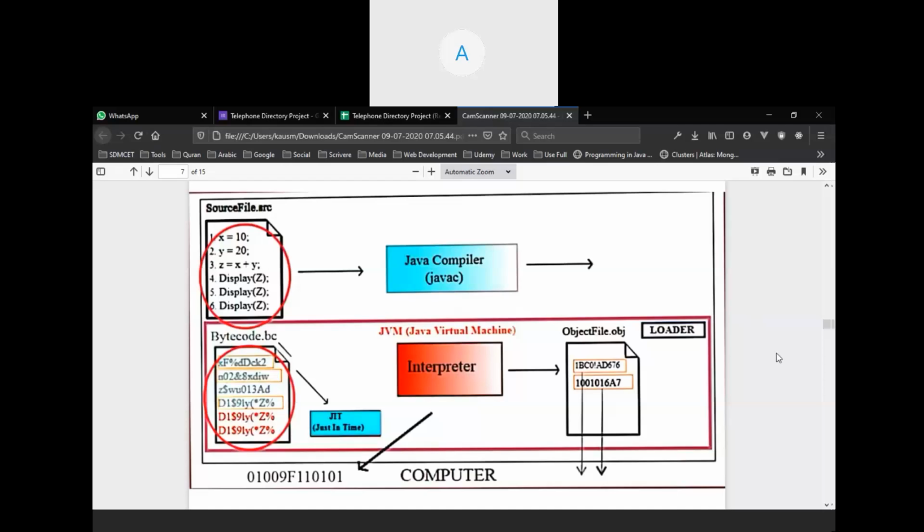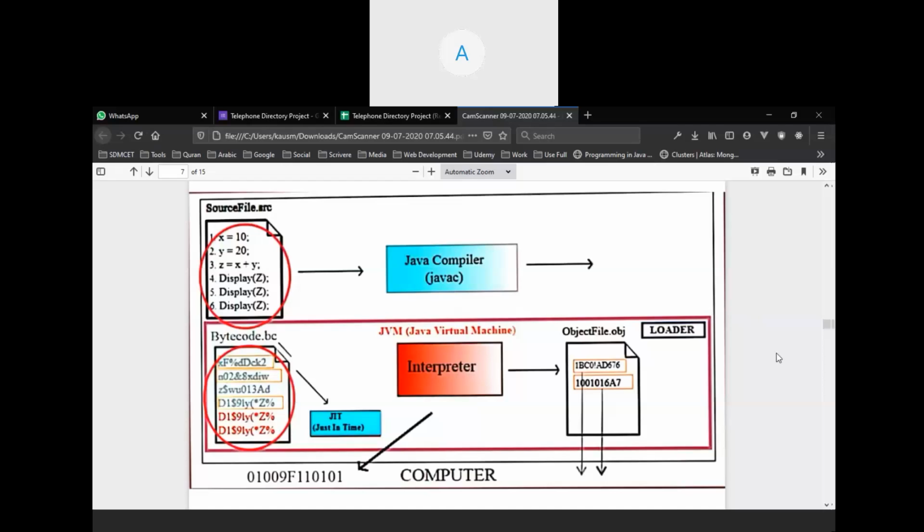Now, I told you to observe the 3 same lines: display z, display z, display z. Let's suppose there are 1,000 lines of this same code, the display function z. Now the compiler will run 1,000 times to convert that into the intermediate code and then into the machine level language. So it will cost a lot. Time is very important. So what happens in just-in-time compilation?